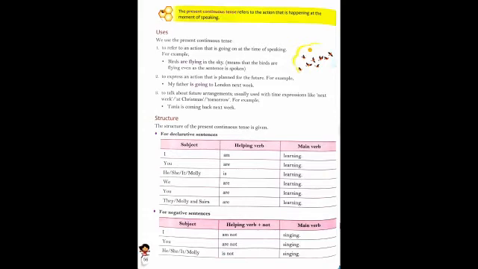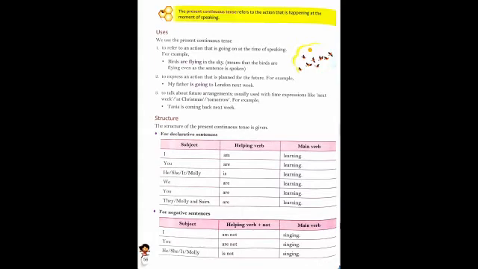Next is to talk about future arrangements, usually used with time expressions like next week, at Christmas, tomorrow. The example given in your book is: Tanya is coming back next week.